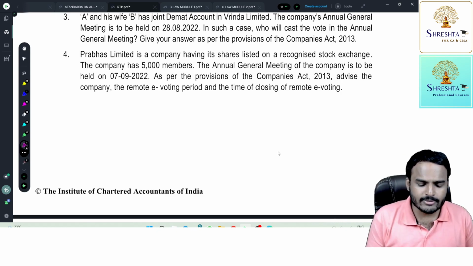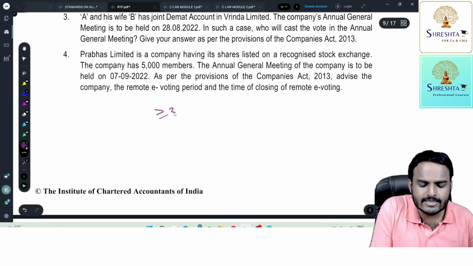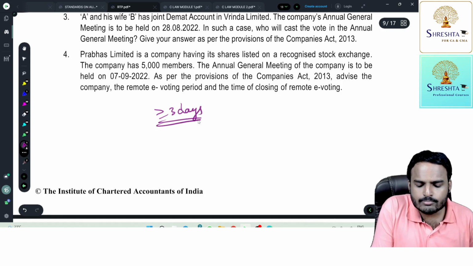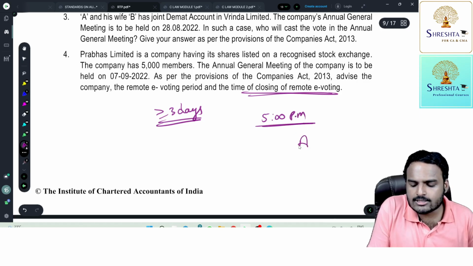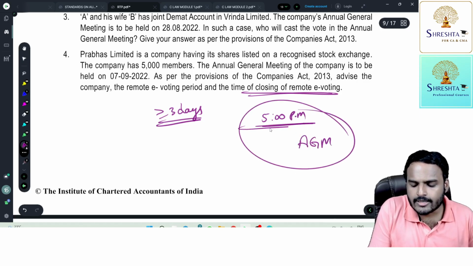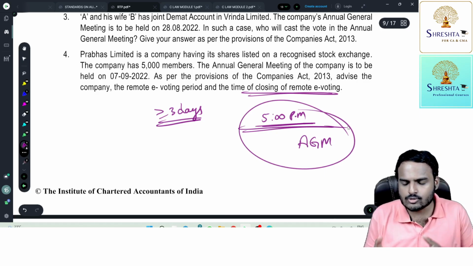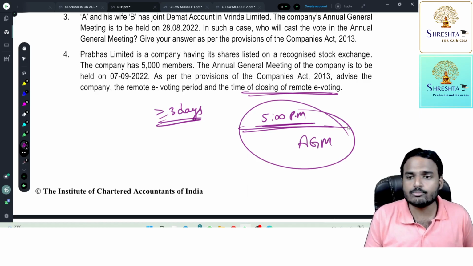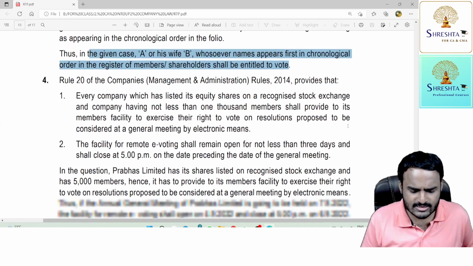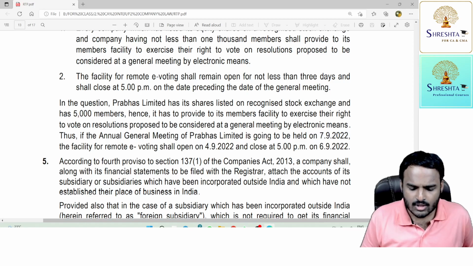The remote e-voting period should not be less than 3 days, and it should be closed by 5 p.m. a day before the AGM, a day prior to the AGM day. So suppose tomorrow is the AGM. Then remote e-voting should be conducted till 5 p.m. today, and it should be open for at least 3 days. Fine, you can see the answer here itself.